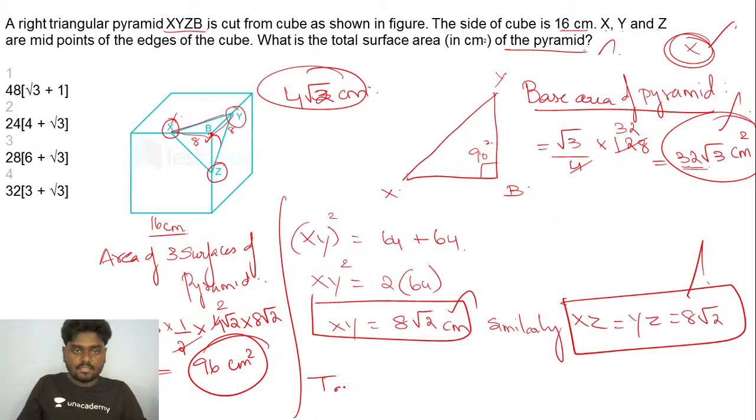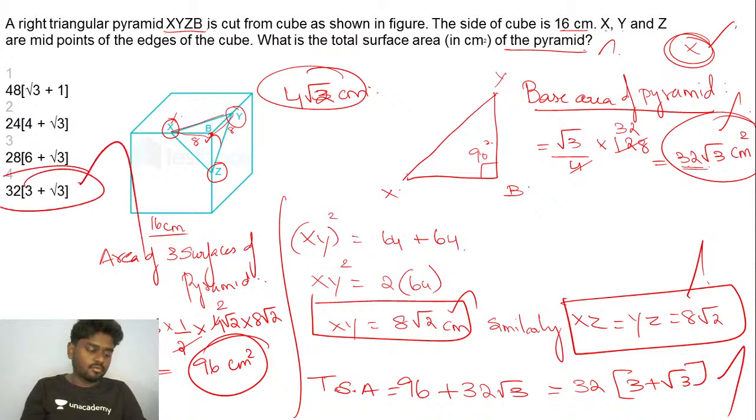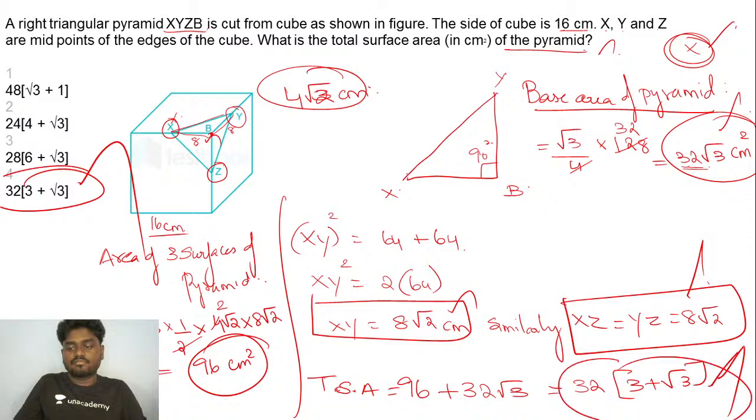So from this, we can say that the total surface area of the pyramid is nothing but the area of three surfaces of the pyramid, that is 96 centimeters square, plus the base area of the pyramid, that is 32 root 3. If you take 32 common outside, this gives you exactly 32 times 3 plus root 3. So the answer for this question is option D, 32 bracket 3 plus root 3, the total surface area of the pyramid. Very good, Misra. Yeah, cool.